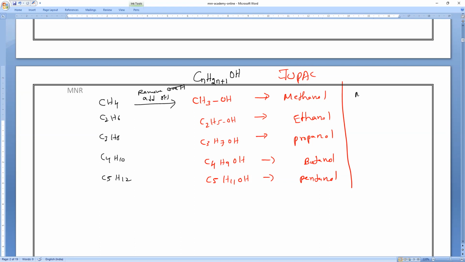So please remember, this is called methyl alcohol. Next one is what? Ethyl alcohol. Next one is propyl alcohol. Next one is butyl alcohol. Next one is pentyl alcohol. Note it, everyone. Make it fast. Understood? Everybody? n is equal to 5. Everybody has to know. That is my sincere request. So please note it, everyone.